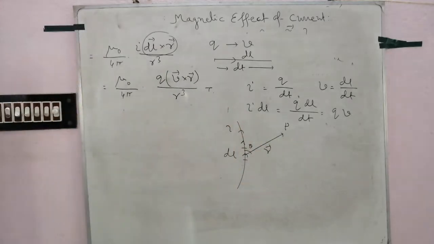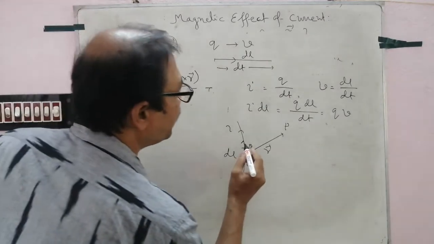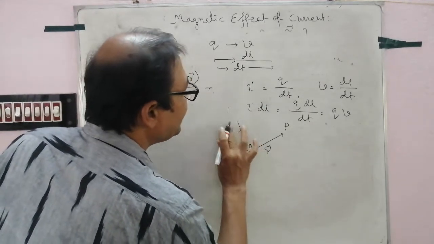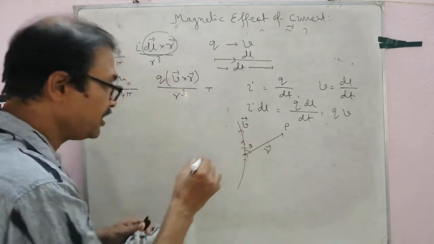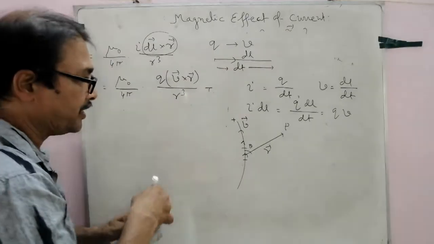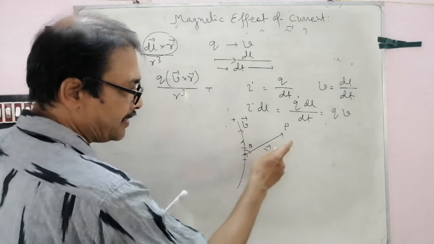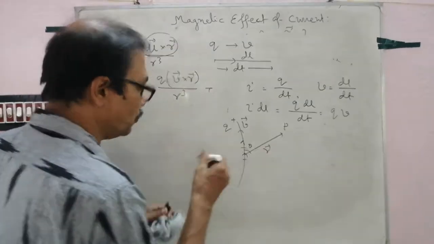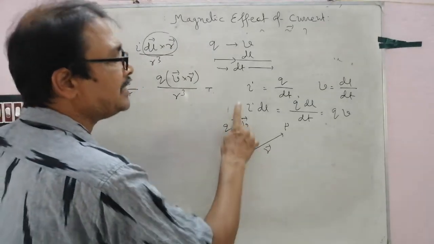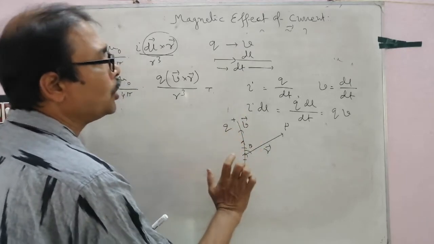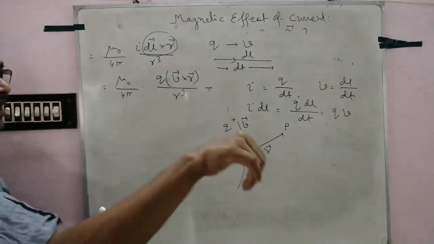It is dl cross r, not r cross dl. Clear? If the direction of charge is in this way, v, positive charge, of course the direction of positive charge and current are the same, so the positive charge moves in this way, so current in this way, v cross r. Clear? Downward.